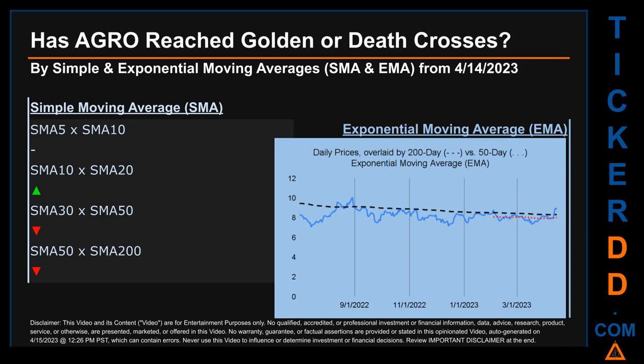Continuing with SMA, we looked across the 5 to 10, the 10 to 20, and the 30 to 50-day ranges to see if golden and death crosses had been reached. We found golden cross signal for the 10 to 20. We found death cross signal for the 30 to 50. We could not find neither golden cross nor death cross signal for the 5 to 10.